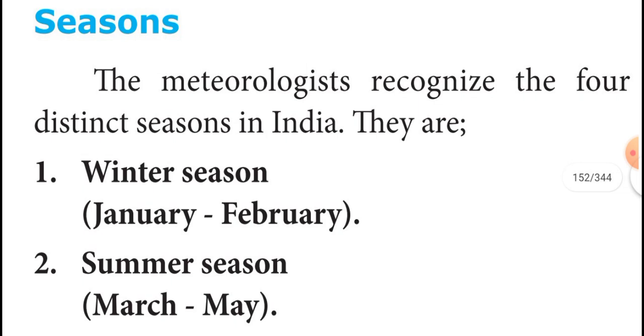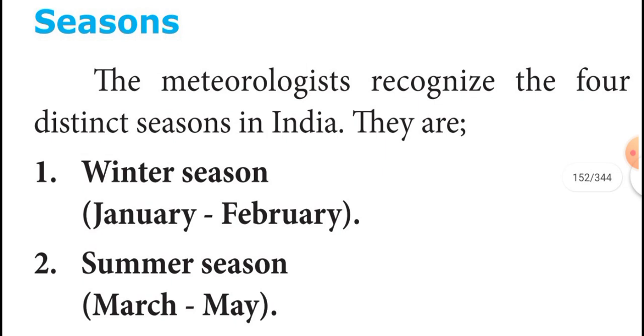For example, the hill areas of Jammu and Kashmir get snowfall. This winter season's rainfall is very useful for the cultivation of wheat.